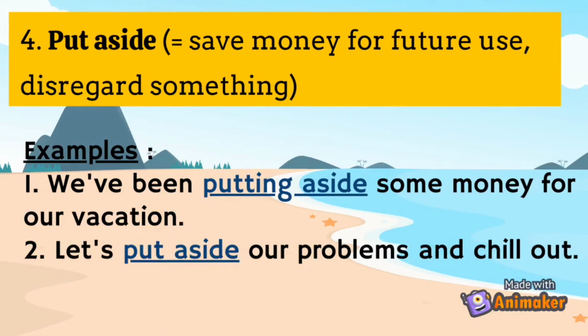4. Put aside. This phrasal verb also has more than one meaning. The first meaning is to save money for future use. The second one is to disregard something. Here I've got 2 examples. The first one is we've been putting aside some money for our vacation, which means we've been saving some money for our vacation. The second example is let's put aside our problems and chill out, which means let's ignore or disregard our problems and chill out.